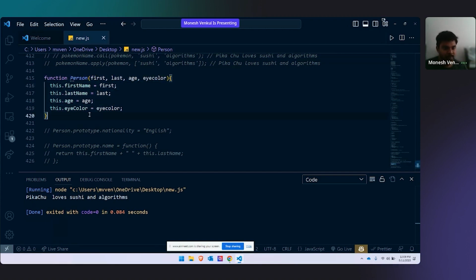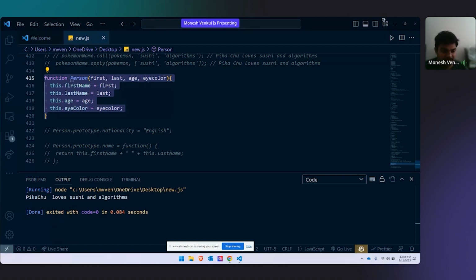Now, I want to add a new key called nationality. How do I do that? How do I add it for a normal object? If I want to add one more key that I forgot, on that day I explained how to add it. What do we do to add it? Does anyone remember it? Person.add. That is it for an object.